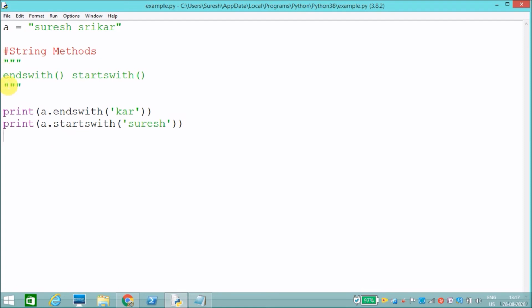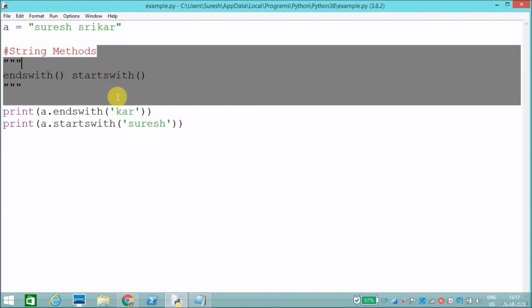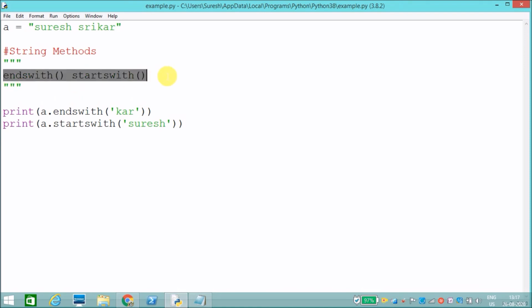Next method, find. It will find the first occurrence of the given string. I'll say I need to find r. It will check the given string and return the first occurrence. Likewise rfind will check the last occurrence of the given string. It will check from the right side, that's why it is rfind.